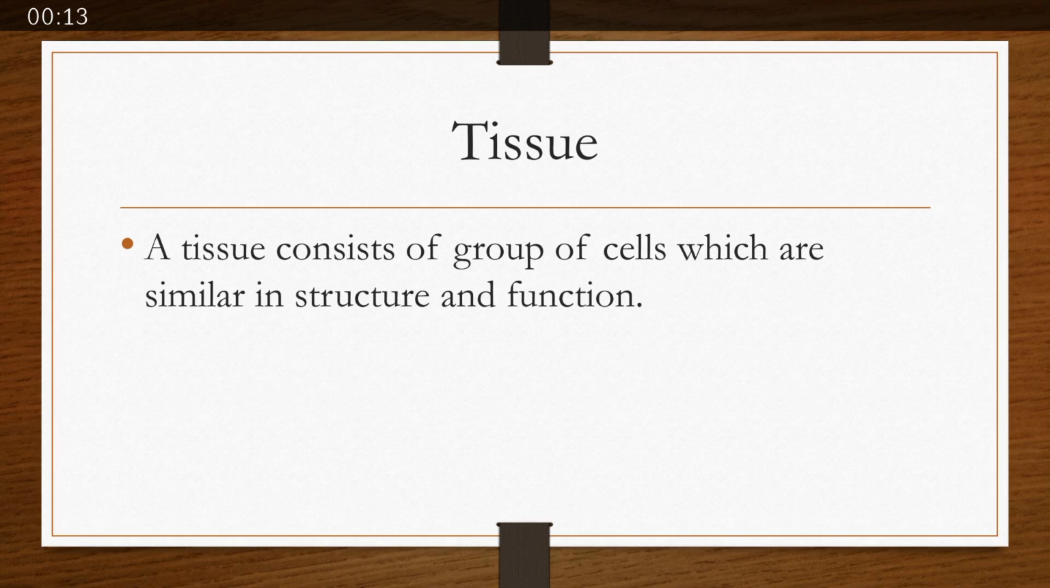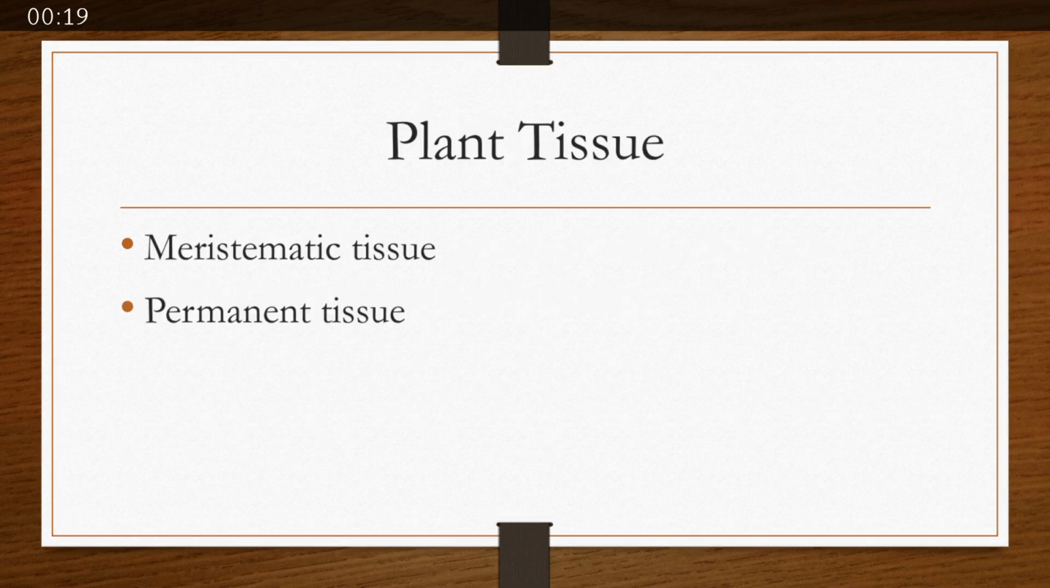Today's lecture is about chapter 2, structural organization of living organisms, that is tissues. Basically, a tissue is a group of cells which are similar in structure and function and present together. First of all, we are going to see plant tissue, which are of two types, meristematic tissue and permanent tissue.